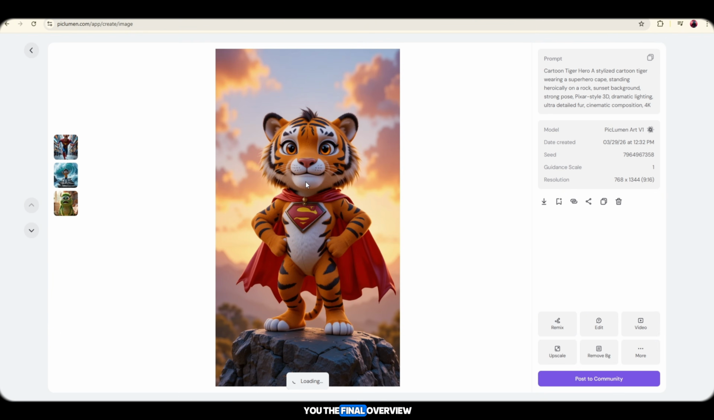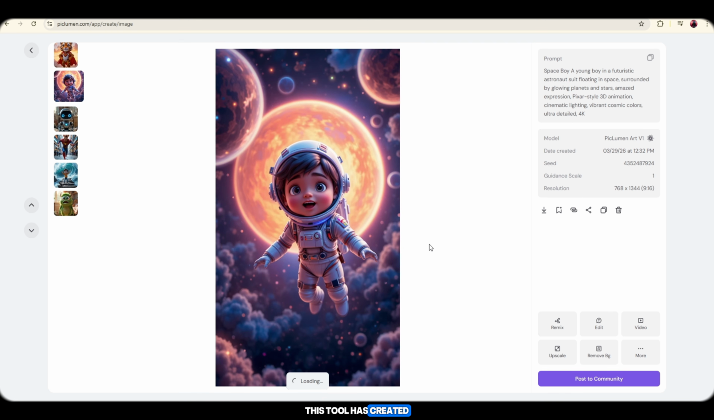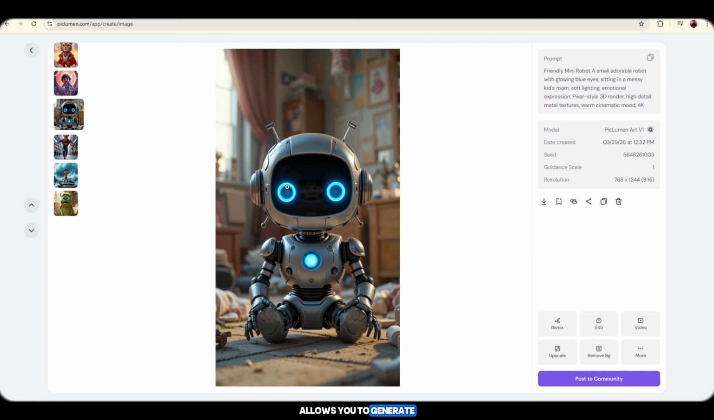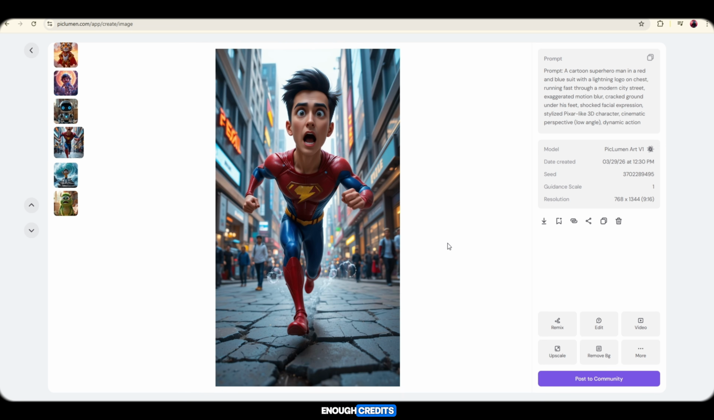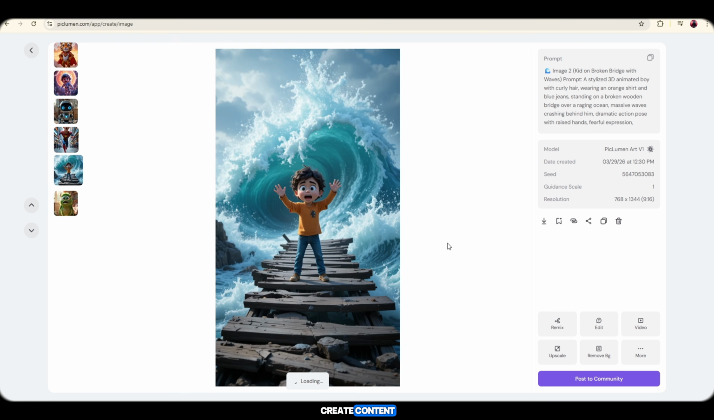Now let me show you the final overview of all generated images. Just look at this, how amazingly this tool has created high-quality 3D images. PicLumen allows you to generate around 12 to 15 images daily, which means you get enough credits every day to consistently create content.